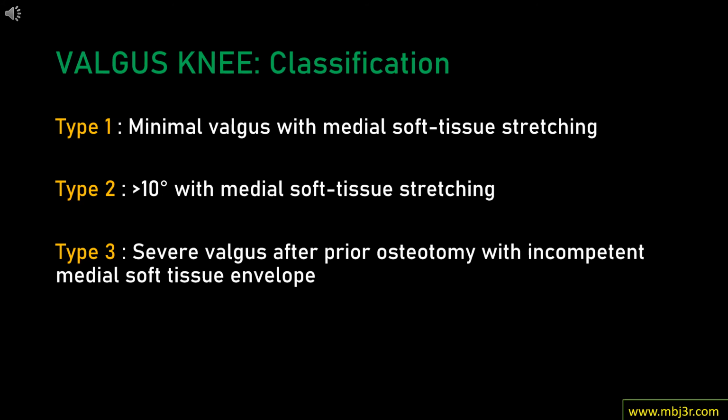There is one simple classification of valgus knee. Type 1 is minimal valgus with a medial soft tissue stretching. Type 2, more than 10 degrees valgus with a medial soft tissue stretching. Type 3, severe valgus after prior osteotomy with an incompetent medial soft tissue envelope.